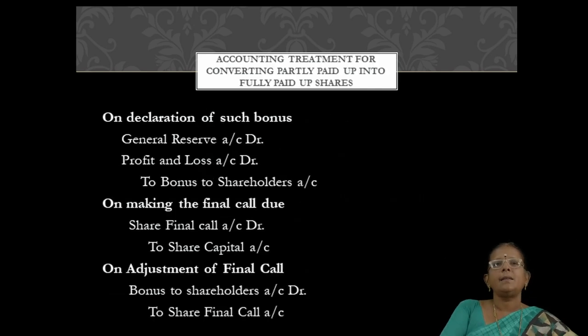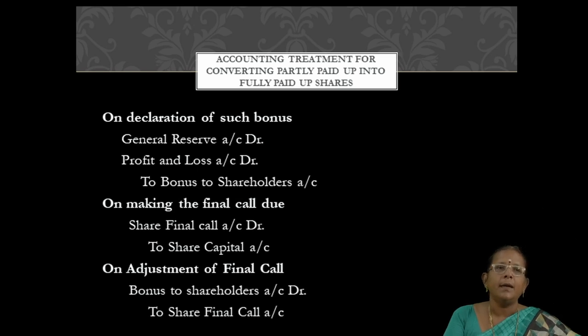Then let us see the accounting treatment for converting partly paid up shares into fully paid up shares. Already we have seen that if there are any partly paid up shares, they must be made fully paid up, and only then can we issue fully paid bonus shares.